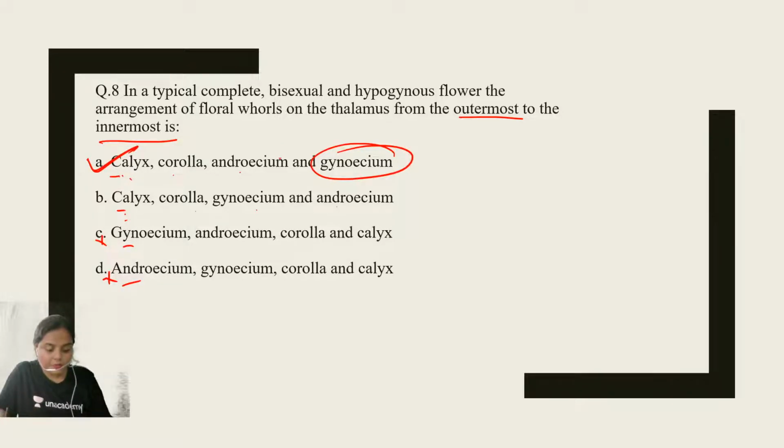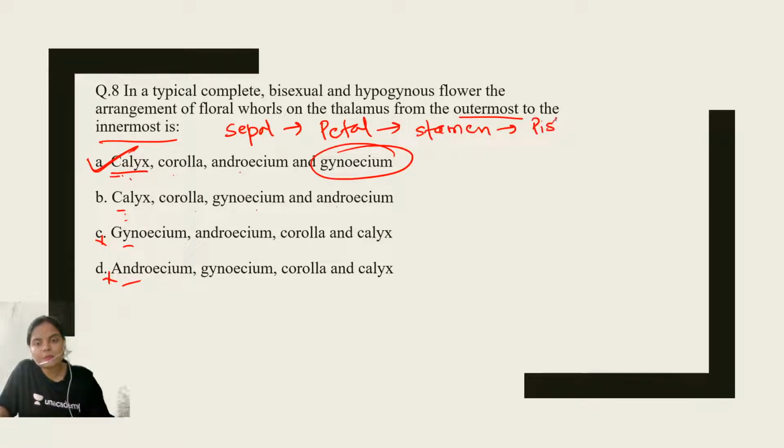Dream 11, absolutely correct. Shafi, this is correct. Yes. Then Kasinathan, option number B? No, option number B is not. Option number A is the right answer. Calyx, that means sepals, first of all, the group, the complete roll of sepals. Then petals. Then stamens. Then pistil, right? Pistil is present innermost, and group of pistil is gynoecium. Option number A will be the right answer, guys. Okay, do not get confused. This is a simple question.